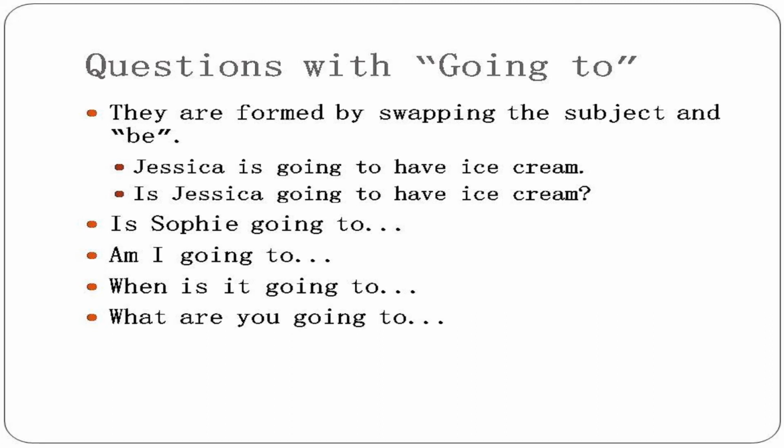When is it going to? So we could then say who, what, where, when, why. When is it going to rain? Is it going to rain tomorrow? Or a more open question, when is it going to rain? We could simply ask, is it going to rain tomorrow? Yes or no? Oh, I don't know. But when we say, when is it going to rain? It is an open question and the answer could be anything.